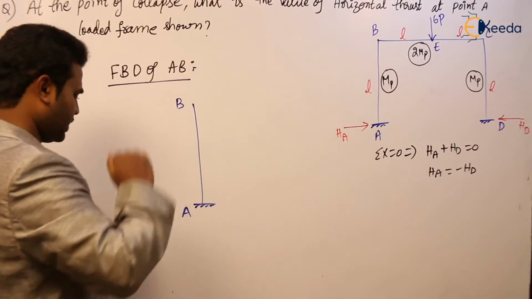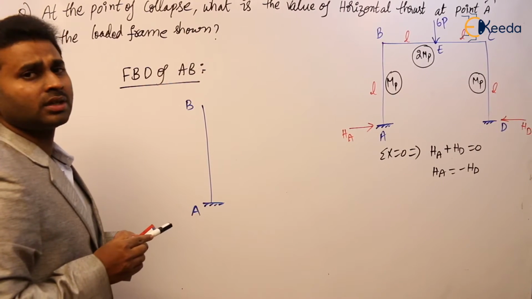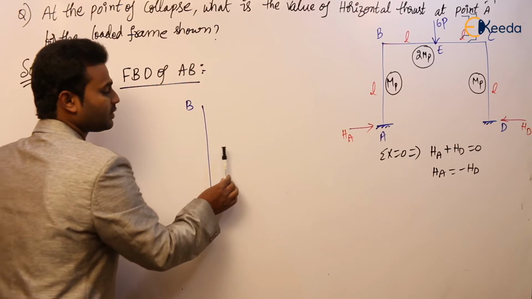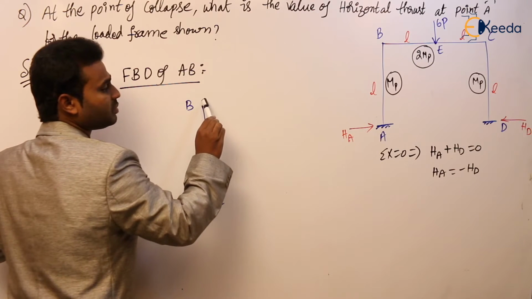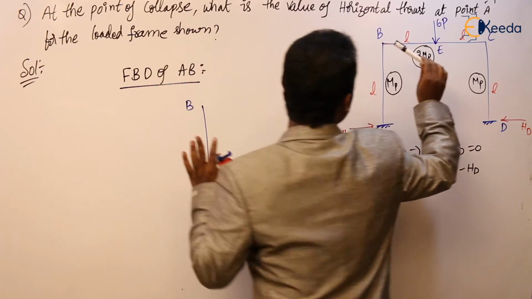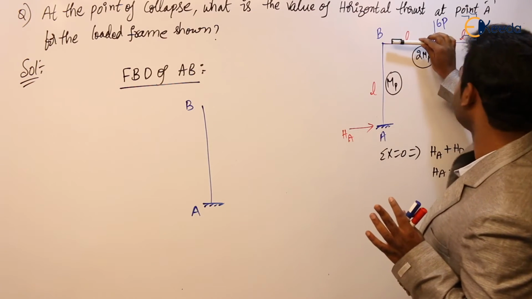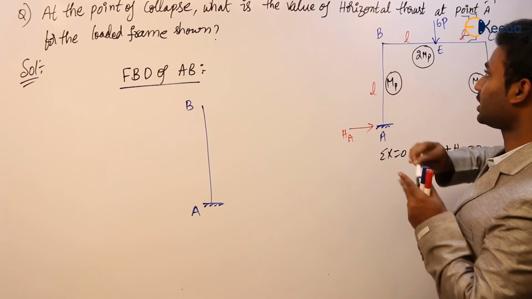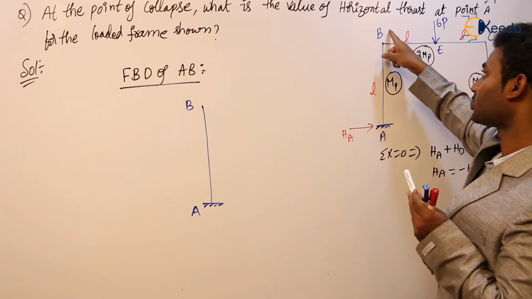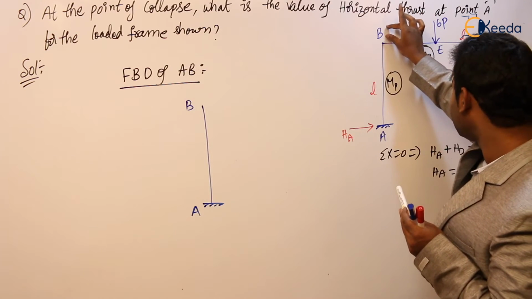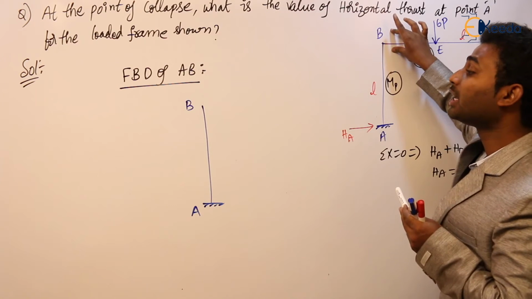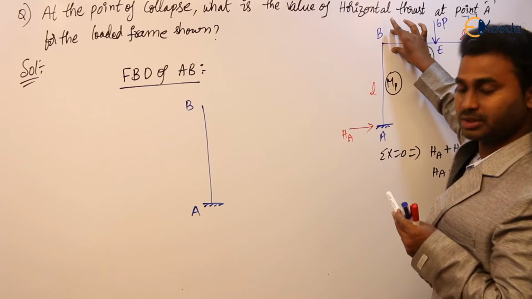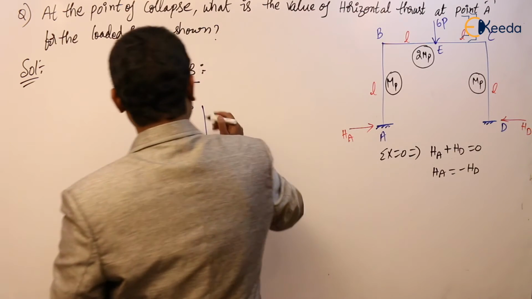That too we are seeing only BA. What is the direction? As the plastic hinge is forming, plastic moment will develop and it tries to rotate. Here the mechanism is forming in BEC, so BC is rotating in the clockwise direction. So the moment should develop anti-clockwise. In BC the moment is anti-clockwise, then obviously in BA it should be same and opposite in direction, so clockwise.